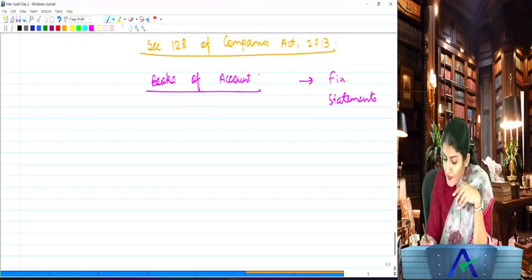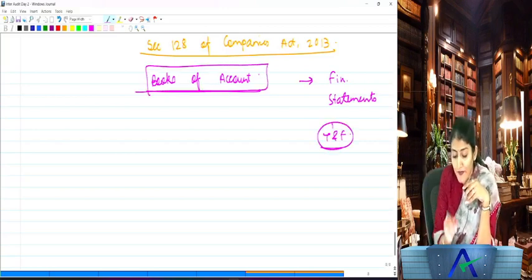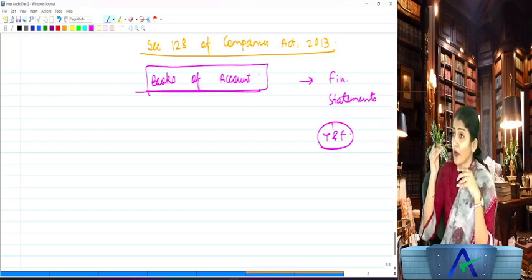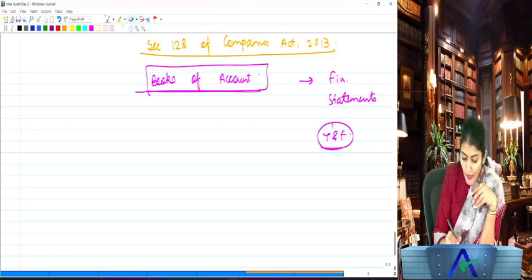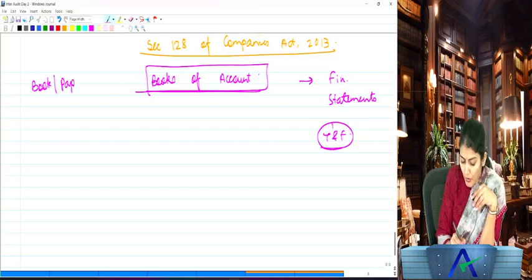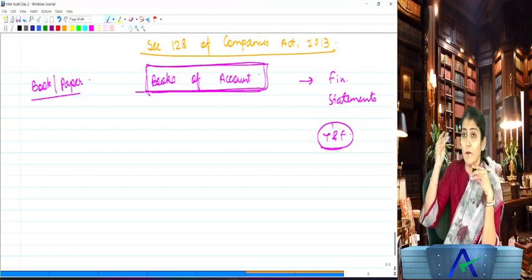Whether financial statements give a true and fair view, and these financial statements are prepared on the basis of the books of account of the company, right? So now what do you mean by the books of account? So we have two definitions over here. One, you have the definition of book and paper, or the book or paper, and second definition which we have is the definition of the books of account.